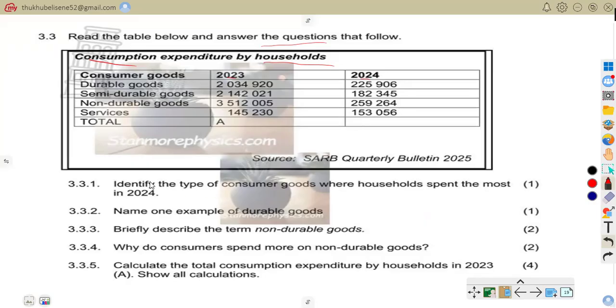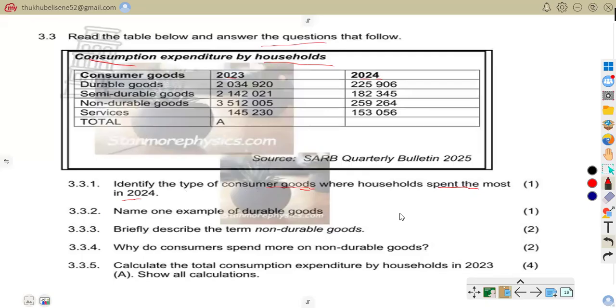The question says, identify the type of consumer goods where households spend the most in 2024. So here is our 2024.